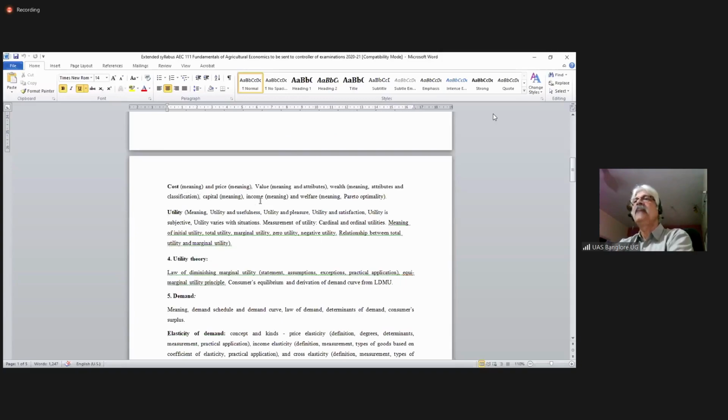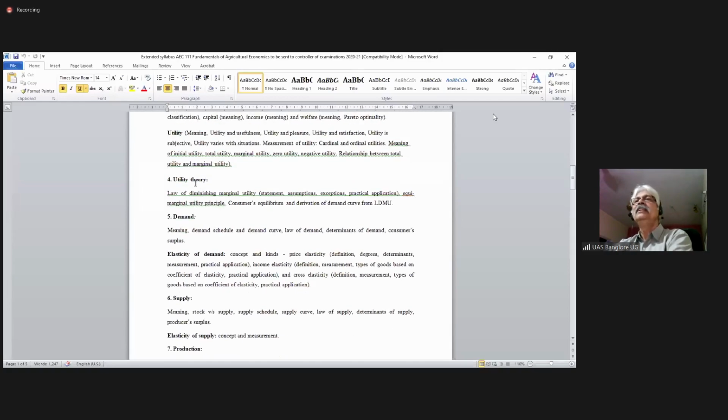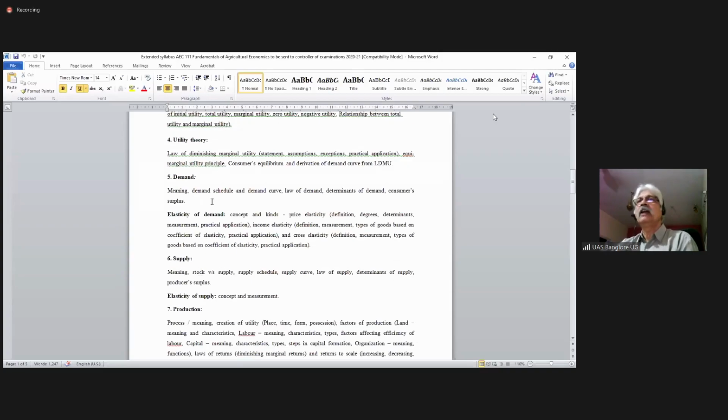Cost, price, value, wealth, capital, income, welfare. Then utility, meaning and other things. Negative utility, zero utility, marginal utility. Utility theory, diminishing marginal utility, consumer equilibrium, derivation of demand curve, equimarginal utility principle.